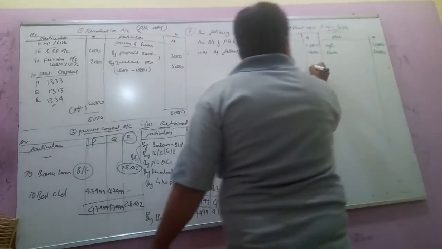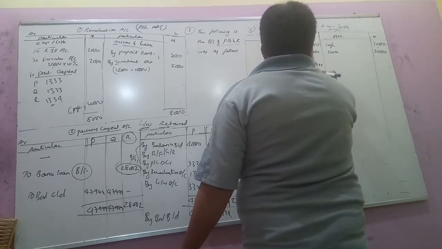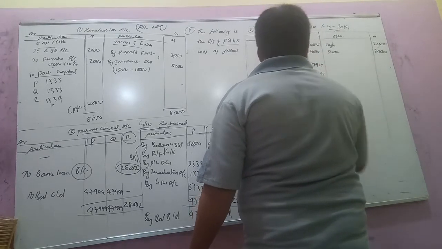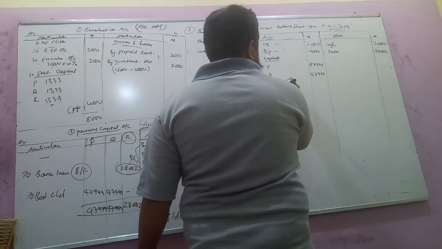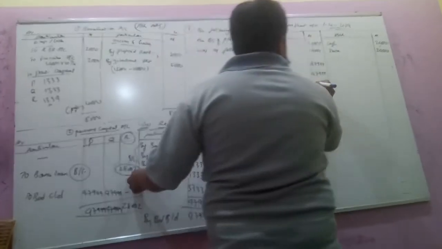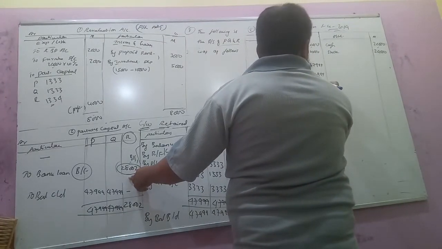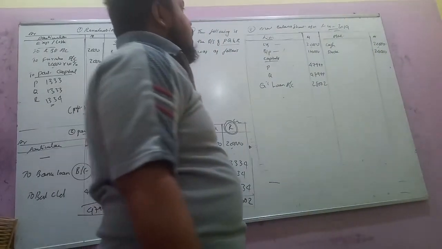P and Q, 47,999. Now Q's loan account, 28,002. So this is a liability for the continuing partners.